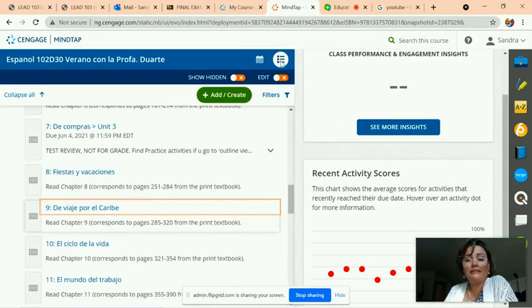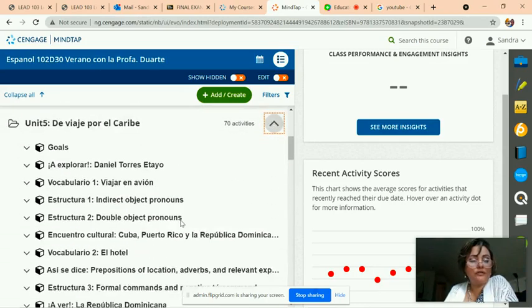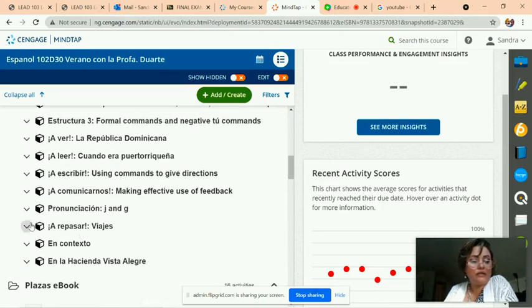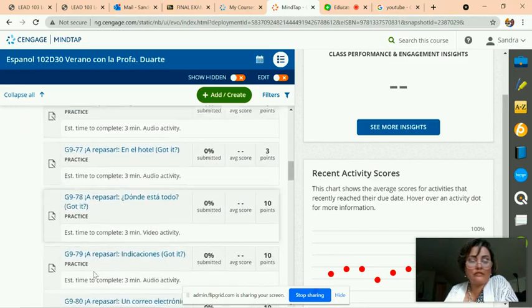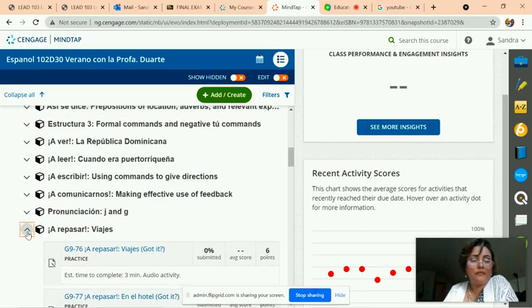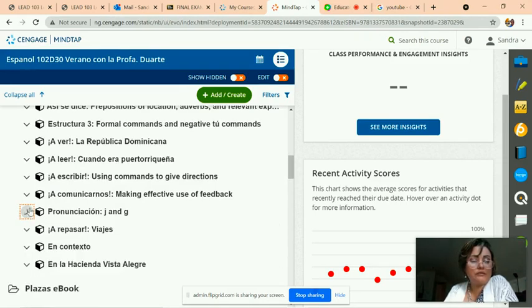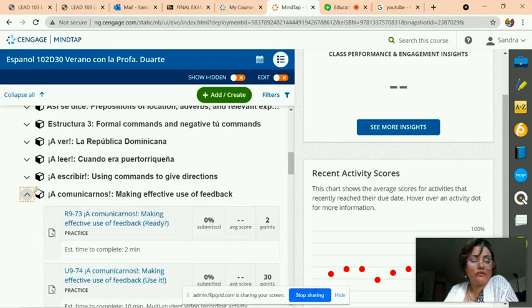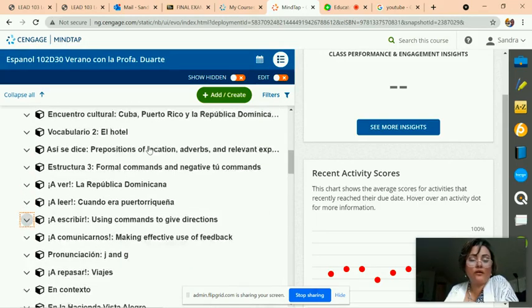Like I said, this is the outline week view. This is not where I assign the homework. This is just the outline week view. And you can find those assignments for review. You can find them under Unit 5. And you could find them right here. You can complete the assignments. They're all practice assignments. They're not graded assignments, okay? But again, other activities, this is practice activity that are here. They're not for a grade. They're just practice activities, okay? Practice activities, not for a grade.